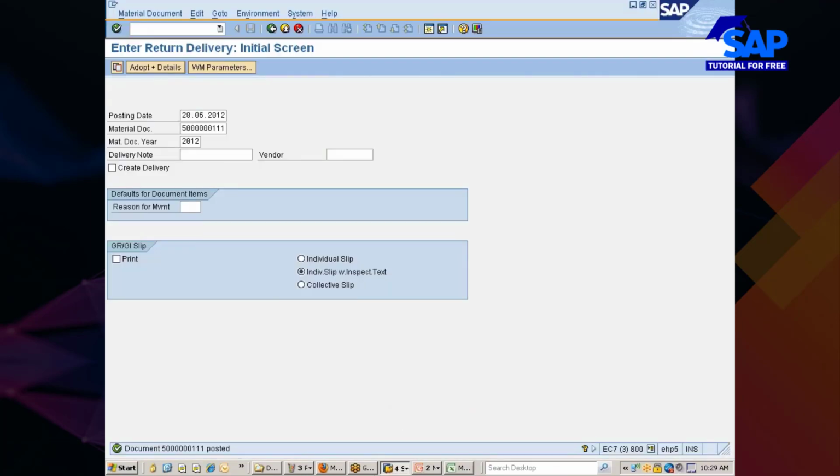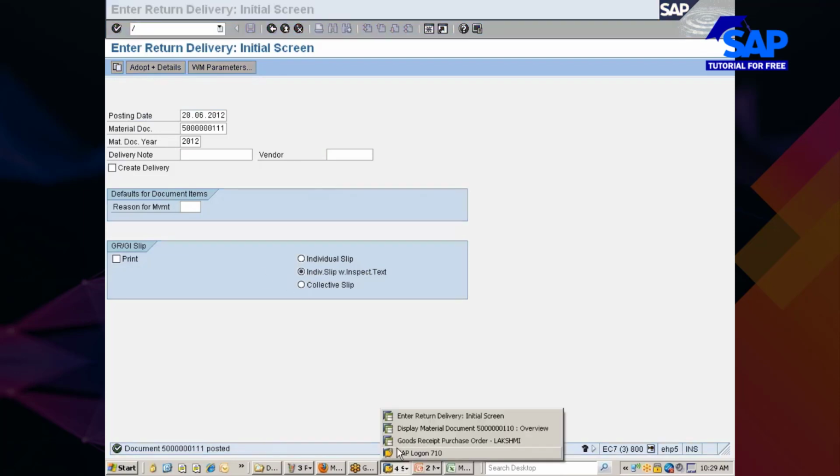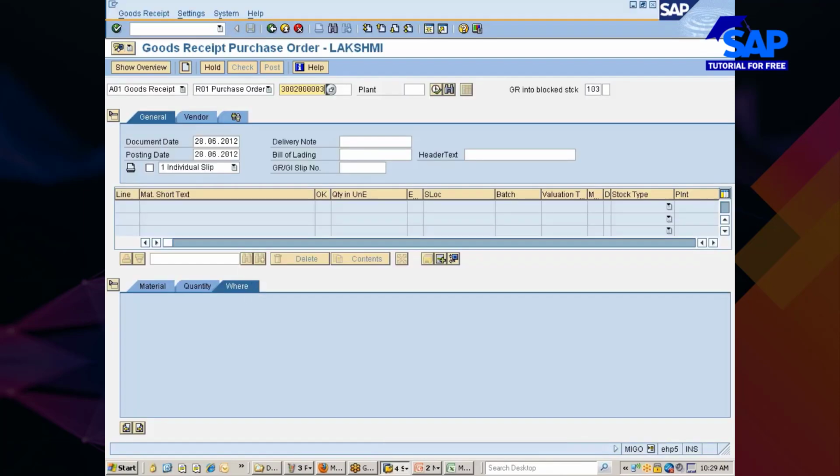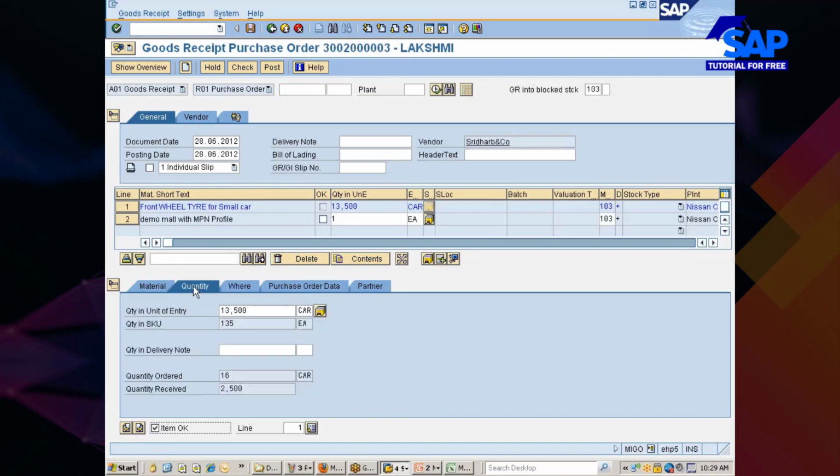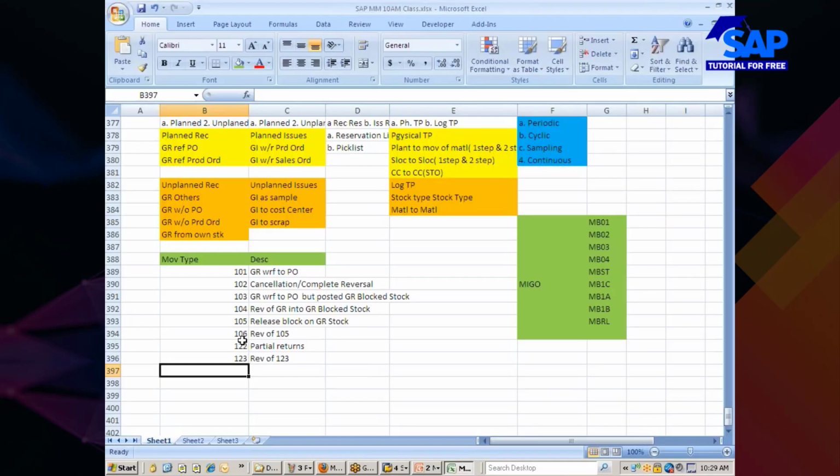Now let me show you one more thing. I'm going with goods receipt. Once again I wanted to go with this 103 only. GR into block stock, item okay, quantity, let's say I wanted to take 0.5. Venkat, reverse of 122 or 123? Which one are you talking about, Sridhar?